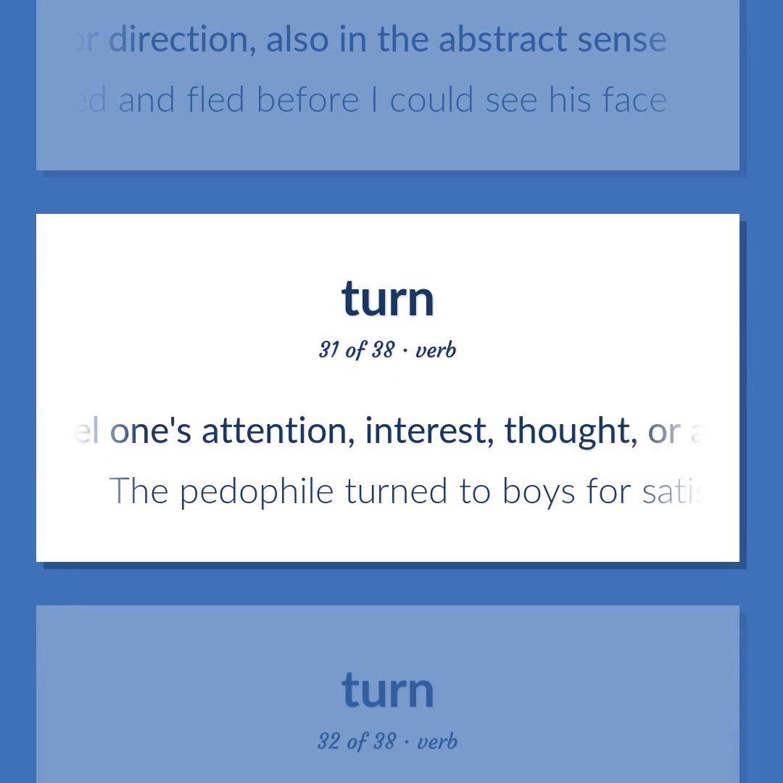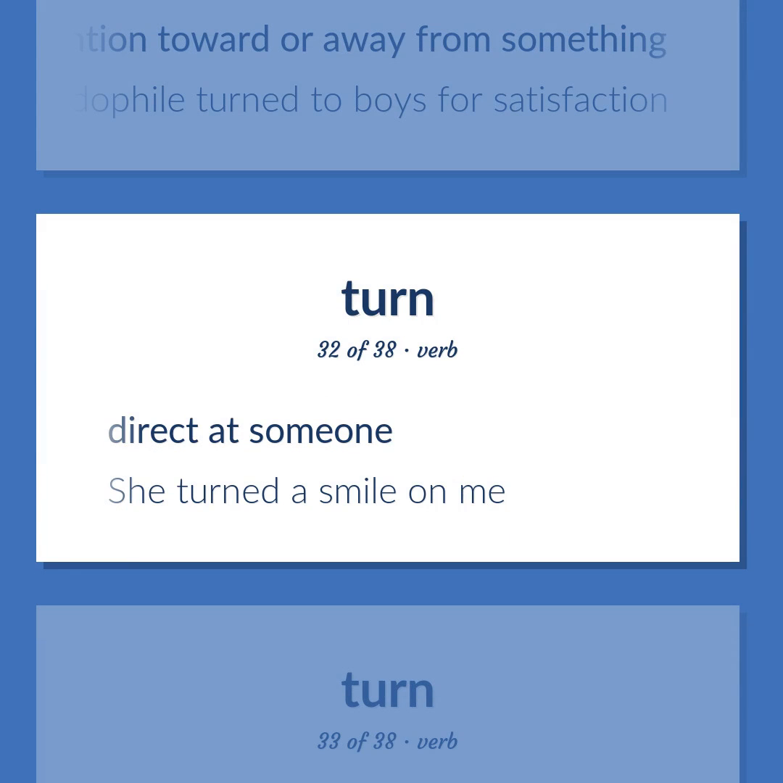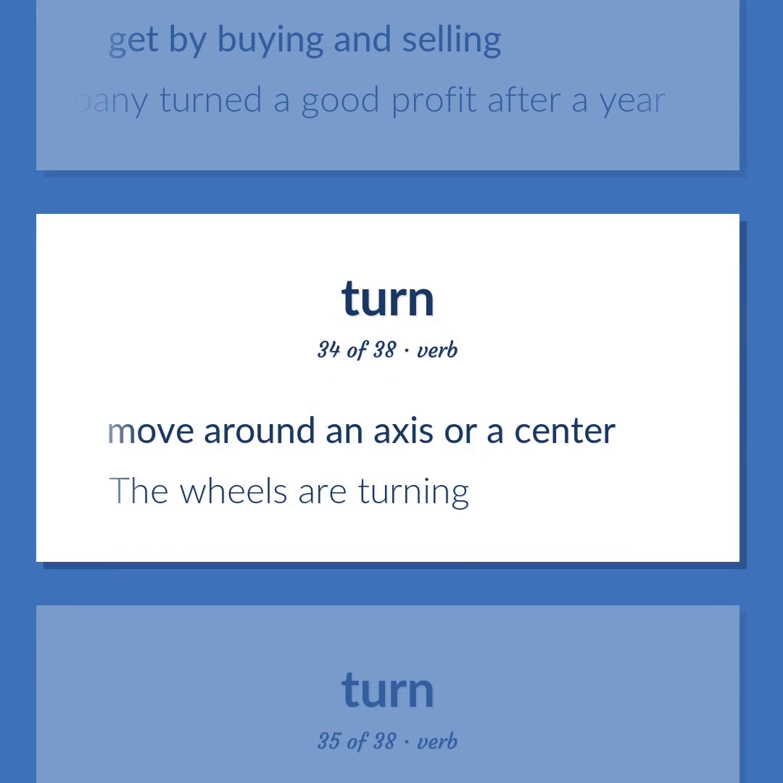Channel one's attention, interest, or thought toward or away from something. The pedophile turned to boys for satisfaction. Direct at someone. She turned a smile on me. Get by buying and selling. The company turned a good profit after a year. Move around an axis or a center. The wheels are turning.